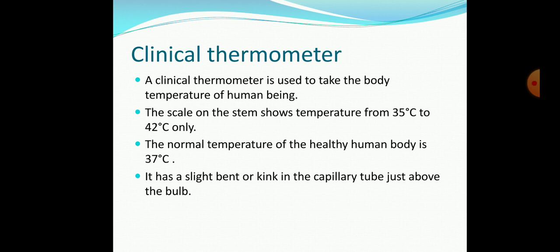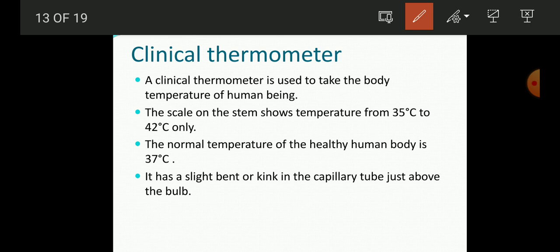Here we have the clinical thermometer. This thermometer is used in the clinics, and that is why its name is clinical thermometer. Its reading will be from 35 degrees Celsius to 42 degrees Celsius only. And the normal human body temperature is 37 degrees Celsius. So our body temperature may drop up to 35 degrees Celsius, or it may rise up to 42 degrees Celsius.